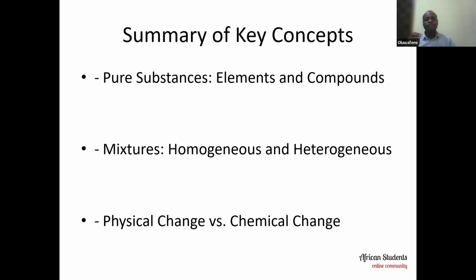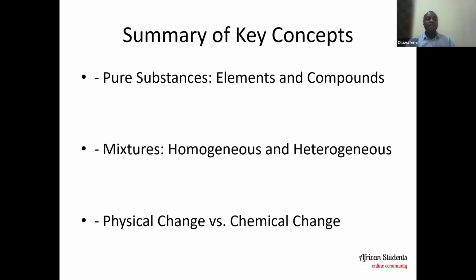Okay, at this junction, I want to just summarize some of the key points that we've touched on in the course of this lesson. First and foremost, we talked about pure substances, and we said pure substances include elements and compounds. We defined what elements are. We also defined compounds. We gave examples of elements and examples of compounds. And then we moved further by looking at mixtures. We defined what mixtures are, and I tried to establish the difference between mixtures, elements, and compounds.